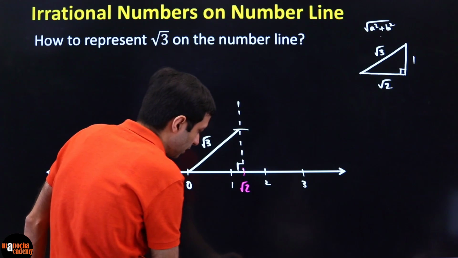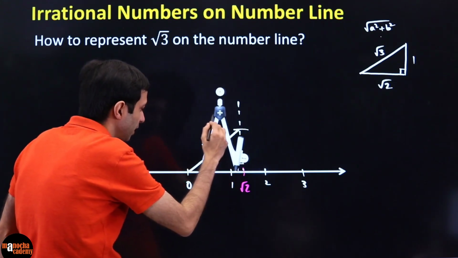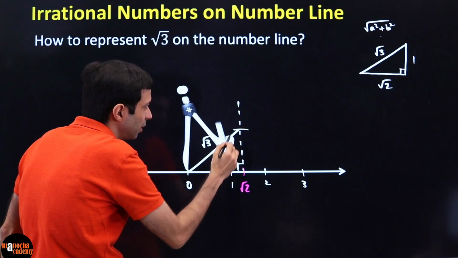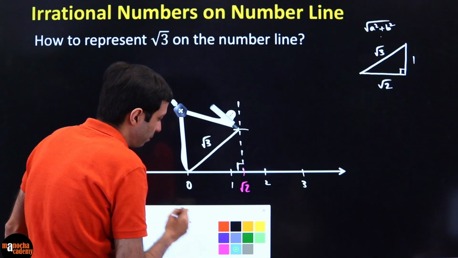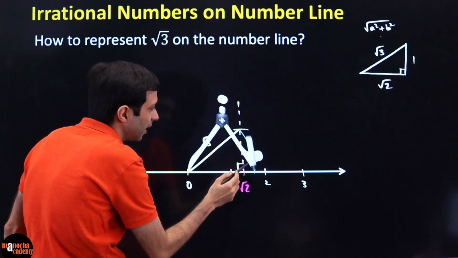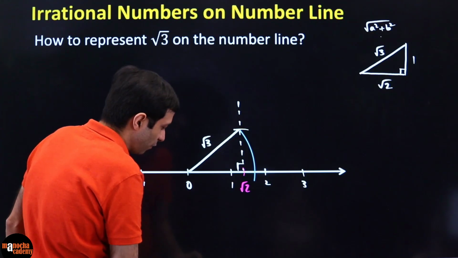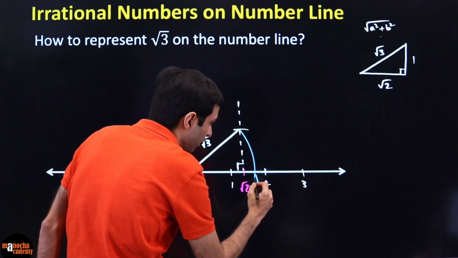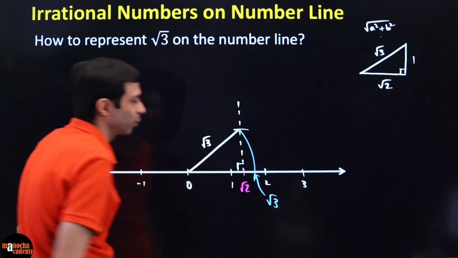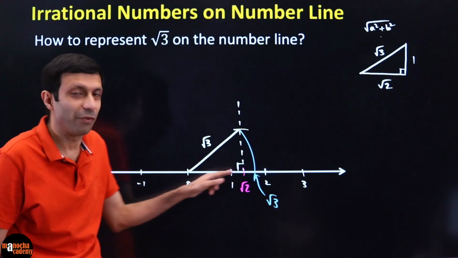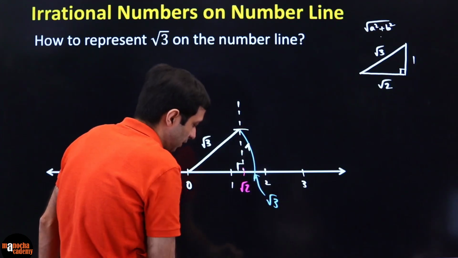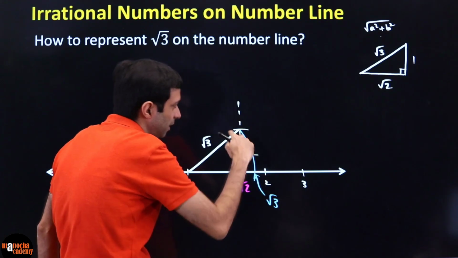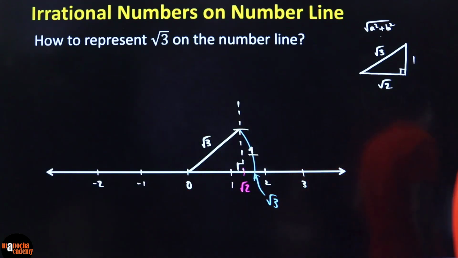Now all you have to do, very simple, just keep your compass point again at 0. Measure the length root 3 over here and just bring down your compass like this, and accurately you will get, not 1.732, but the accurate representation on the number line of square root of 3, using a triangle of length root 2 and length 1. How did I get this one? Very simple. All you have to do is put the compass here and mark a length of 1. Clear? That's all you needed to do.